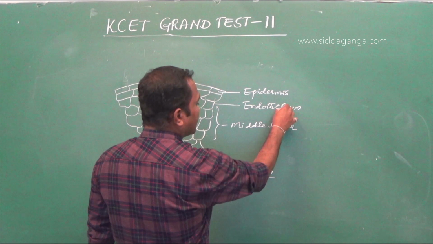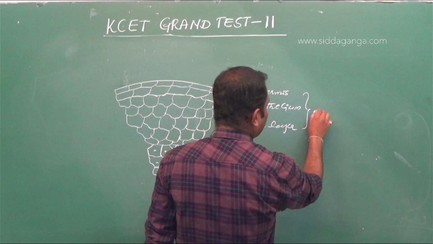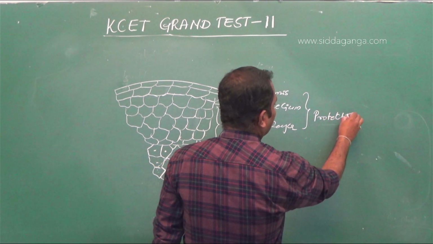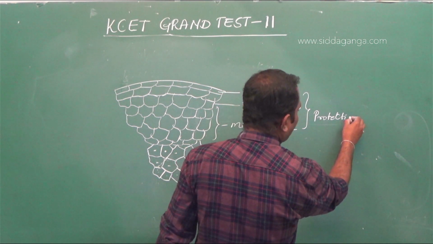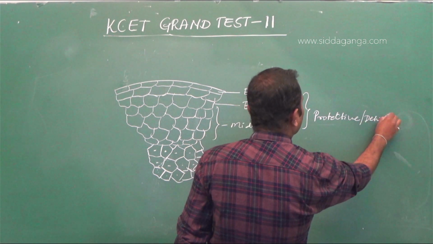So epidermis, endothecium, and middle layers are protective in nature. They protect the microspore mother cells or pollen mother cells, and they are also involved in dehiscence.